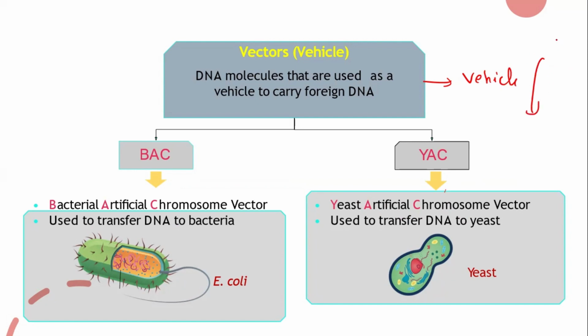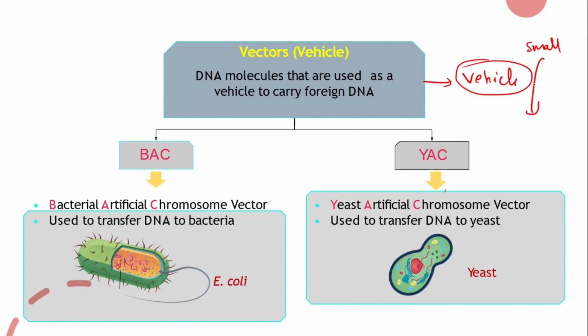I chopped the entire length of DNA into small pieces and inserted a small piece into the bacteria or yeast. For that, I need a carrier, that is the vector. We'll study in depth in the biotechnology chapter how we create modified organisms using biotechnical methods. Right now, just remember that a vector is a vehicle that can carry foreign DNA.